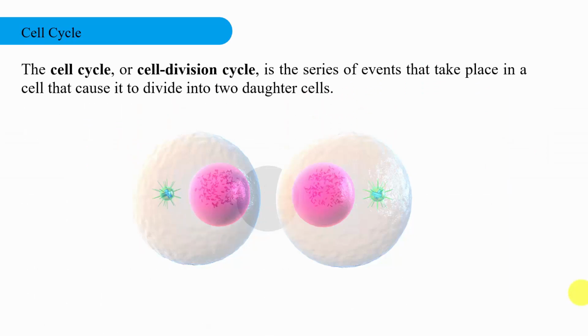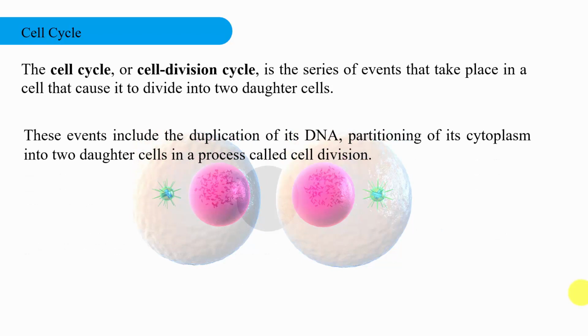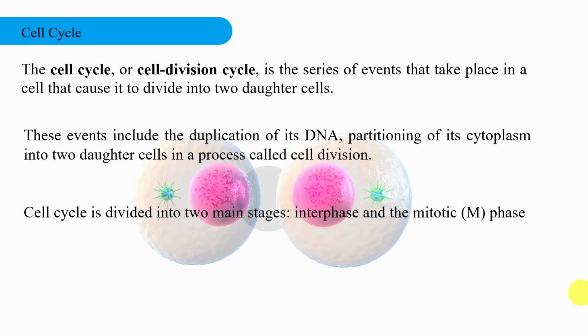During the cell cycle, first of all one should understand what is the meaning of cell cycle. The cell cycle, which is also called cell division, is the series of events that take place in a cell that cause it to divide into two daughter cells. These events include the duplication of its DNA and partitioning of its cytoplasm into two daughter cells, in a process we call cell division.